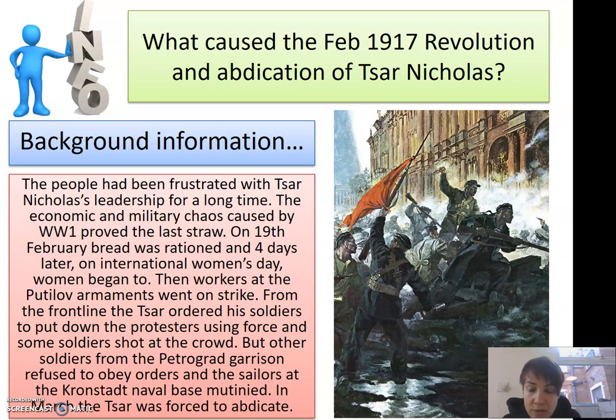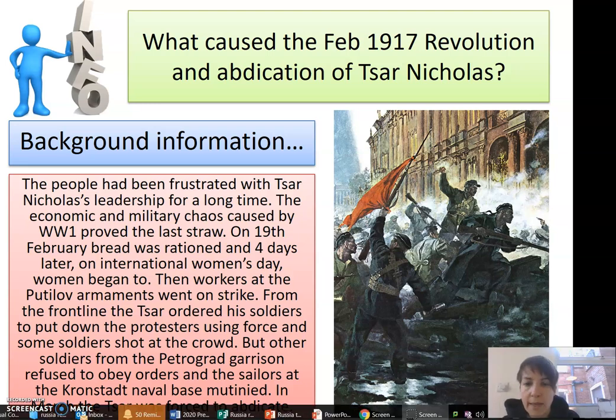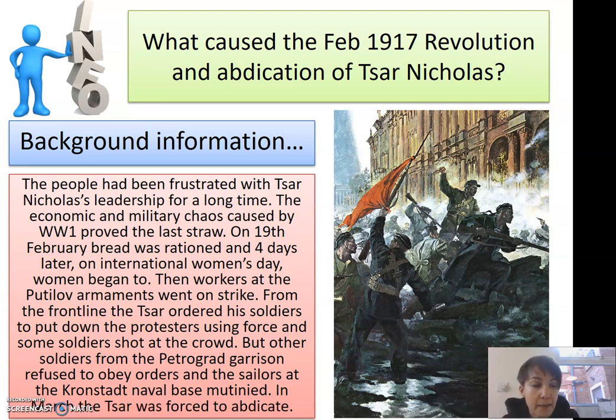In March, the Tsar was forced to abdicate. He was on a train outside of Petrograd in a place called Pskov, and when his brother, the Grand Duke, refused to take on the dynasty, this marked the end of 300 years of Romanov rule.